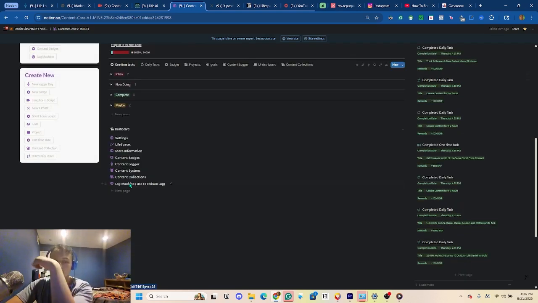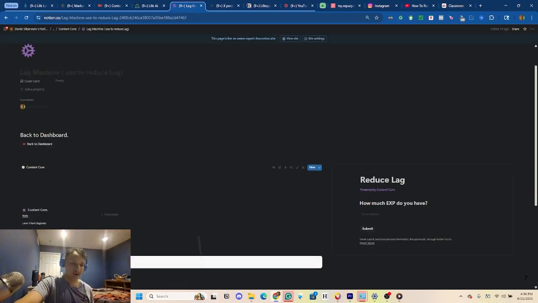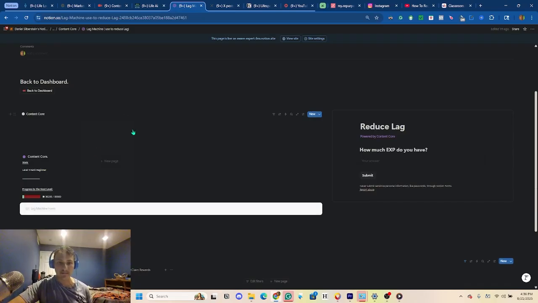Okay, so the very second to last part of this system is the lag machine. So let me go inside of there. Now, the lag machine is basically a system that delinks relations from the content core to reduce the lag. So let me show you how this works.